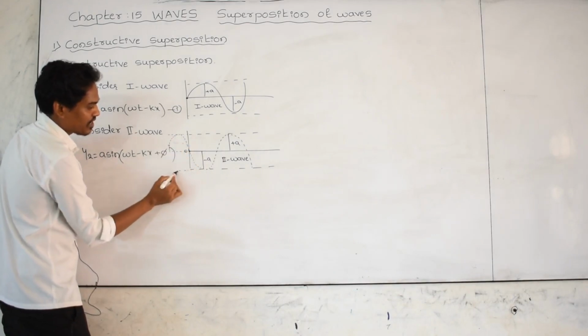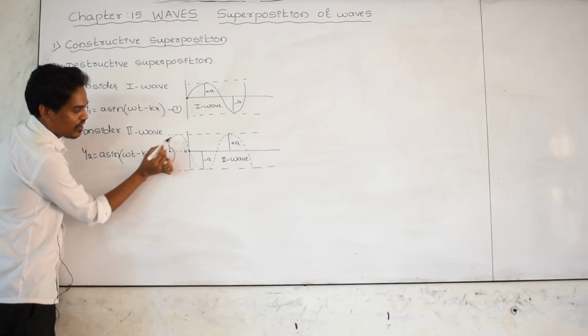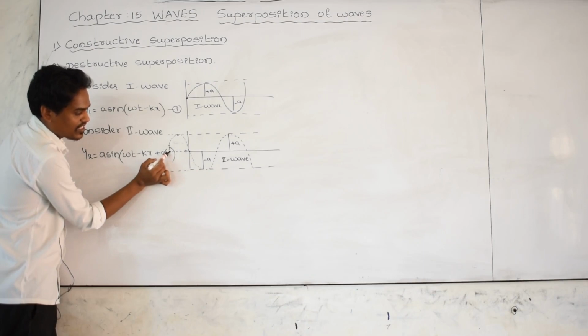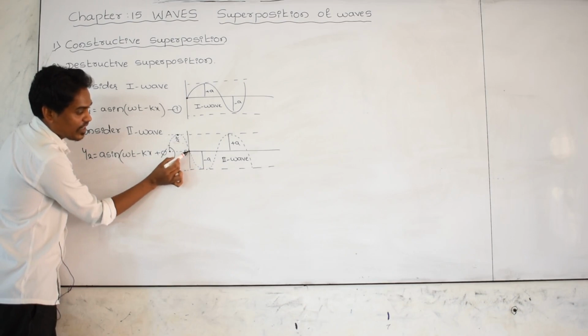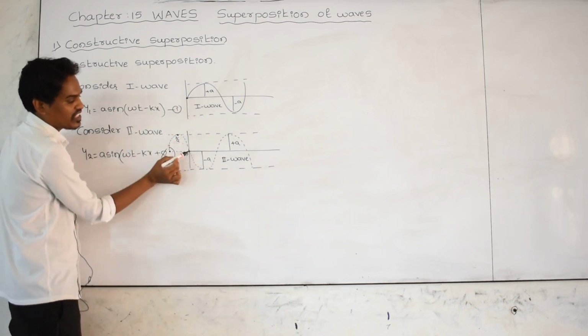The first wave is started here. What is the phase angle for the first wave? Here, 0 degree. What is the phase angle for this wave here? 90 degree. What is the phase here? 180 degree. For this wave, the phase angle here is 0. The phase angle here, 90 degree, means pi by 2. The phase angle here, that is 180 degree, means pi. The phase angle here is 0 degree. The phase angle for the second wave here is 180 degree, which means pi radian.